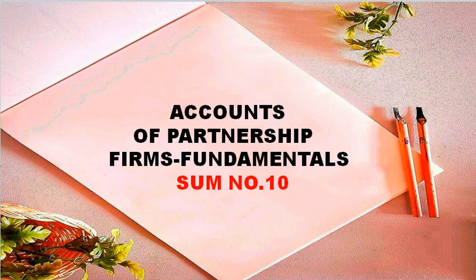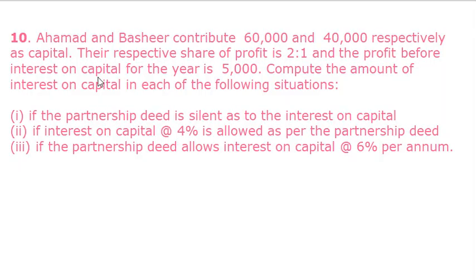Accounts of partnership firms, fundamentals. Sum number 10. Ahmed and Bashir contribute 60,000 and 40,000 respectively as capital. Their respective share of profit is 2:1 and the profit before interest on capital for the year is rupees 5,000. Compute the amount of interest on capital in each of the following situations.